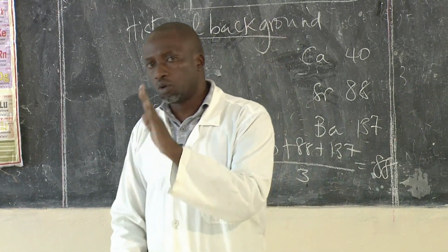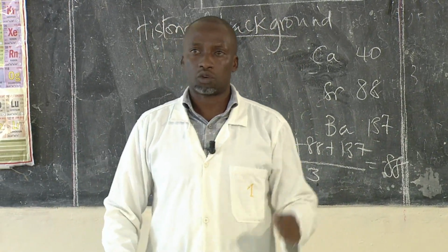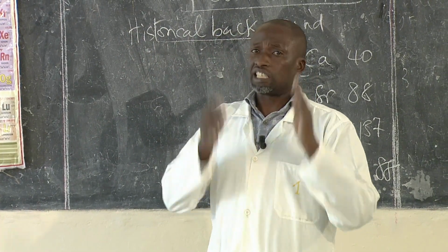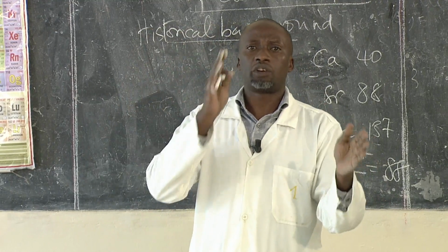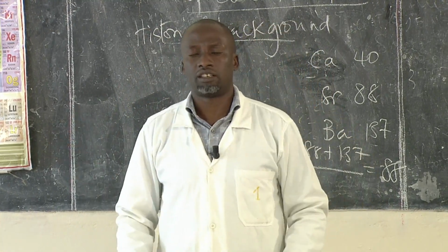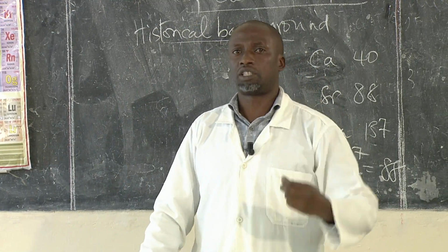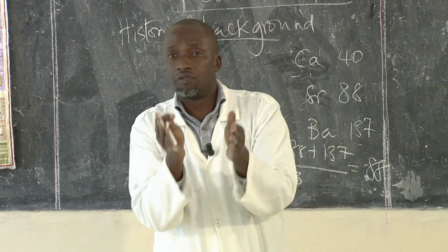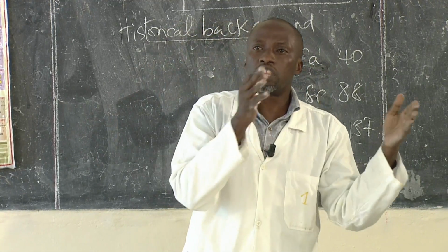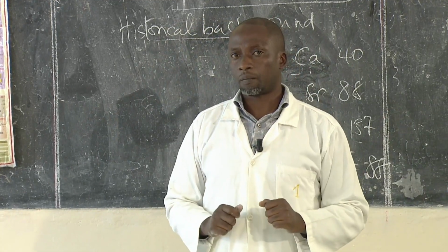We also looked at Lothar Meyer, who actually worked at the same time, the same year, around 1869 to 70, the same year when Dmitri Mendeleev also worked.